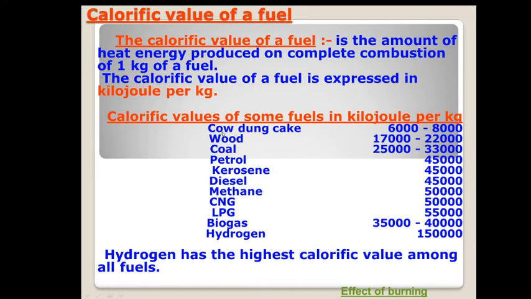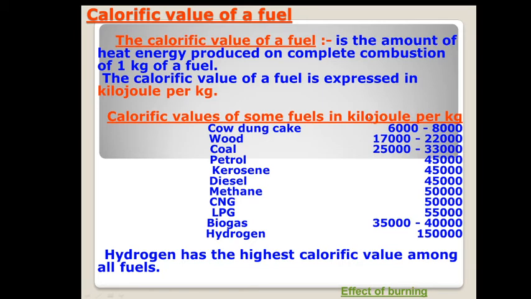Just say, still in our country in the rural areas, dung cake is one of the major sources of fuel. See, if 1 kg cow dung cake is burnt, then 6,000 to 8,000 kilojoule energy is produced. While if 1 kg of LPG is burnt, then 55,000 kilojoule.